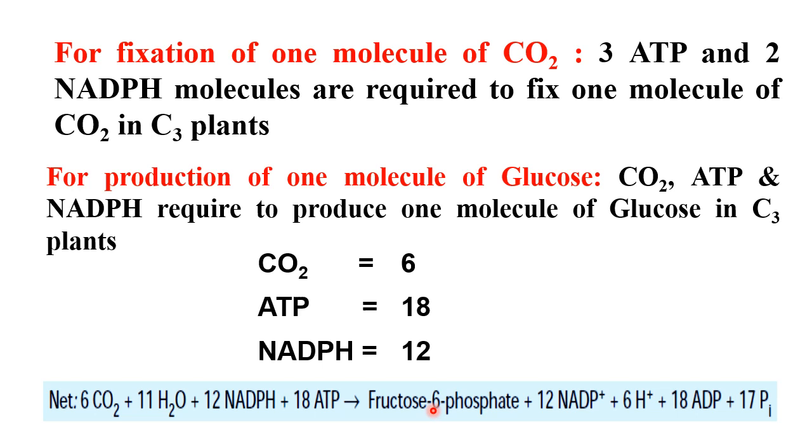Here the sugar molecule shown is fructose 6-phosphate, and these 12 NADPH and 18 ATP were used. These 12 NADPH are converted into 12 NADP plus 6 H plus, which is proton, and these 18 ATP are converted into 18 ADP plus 17 phosphate.